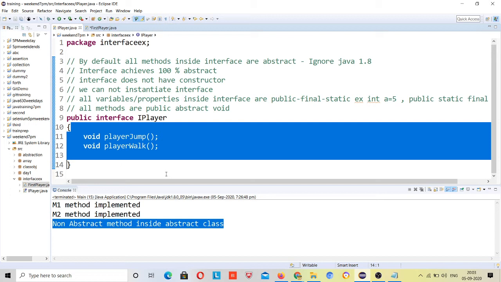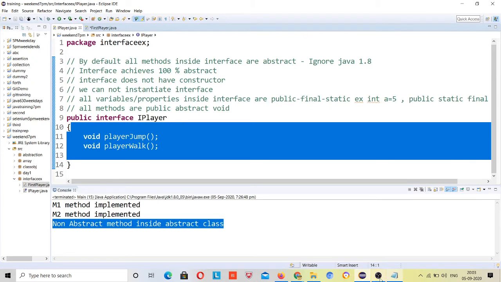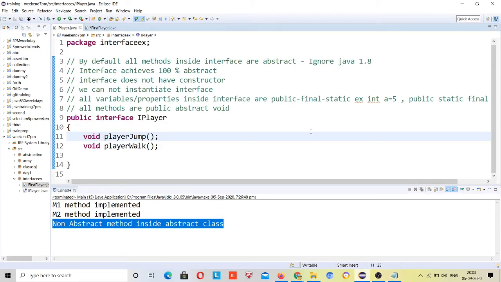I have not seen any live example where we are doing this, but some situations come up. For example, I am the super person who will decide the rules of a game. Suppose I am developing a game, say PUBG, which is trending, and I decide the rules for that PUBG.